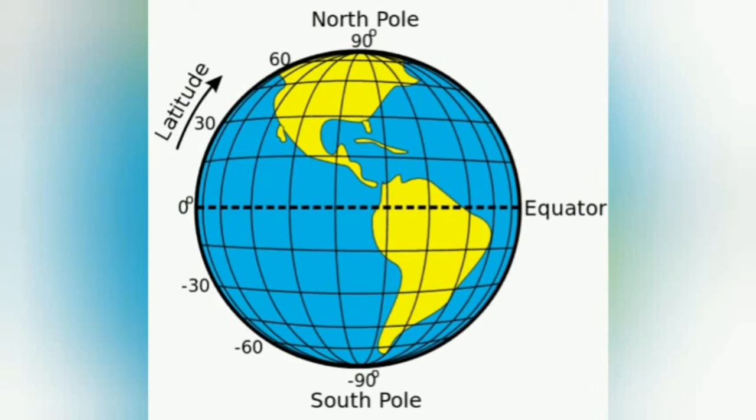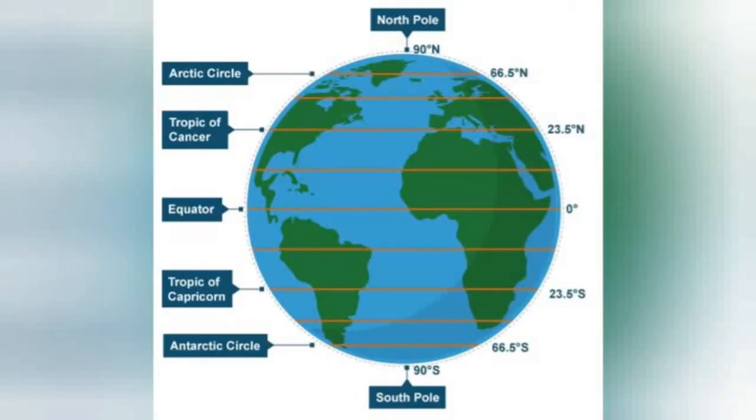90 degrees north and south are the poles. Including the equator, there are totally 181 latitudes on the globe. The ground distance between 2 degrees of latitude is 110.4 kilometers. Here are important latitudes.